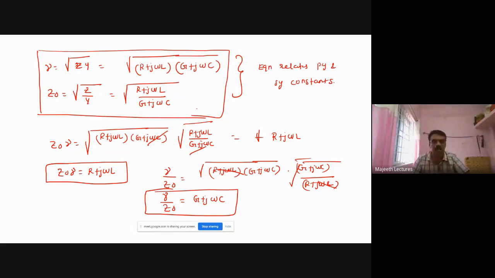In transmission line, we have so many equations. If you remember only a few equations, we can derive the other equations. So first remember these two equations, then we can understand the others. Z naught into gamma is equal to R plus j omega L, and gamma by Z naught is equal to G plus j omega C. This is the first thing we must remember whenever you start studying transmission line. Whatever I teach today is the thing required for the GATE examination, so unwanted things I neglect. I bother only about the basics we must know whenever you want to study transmission line.